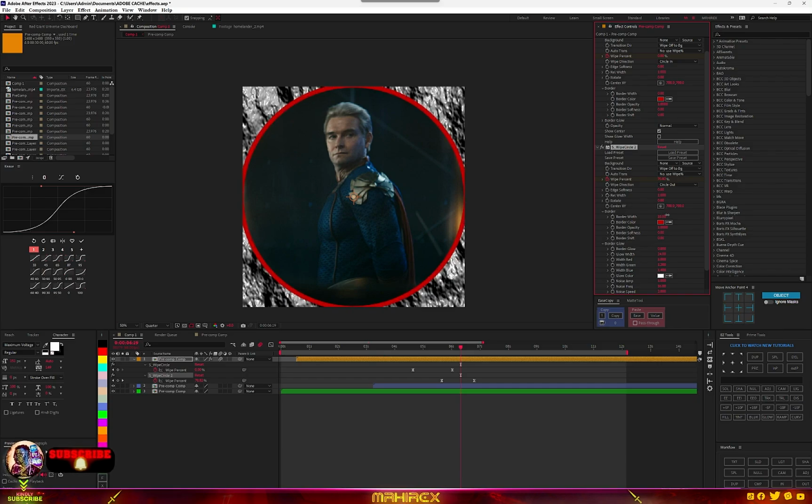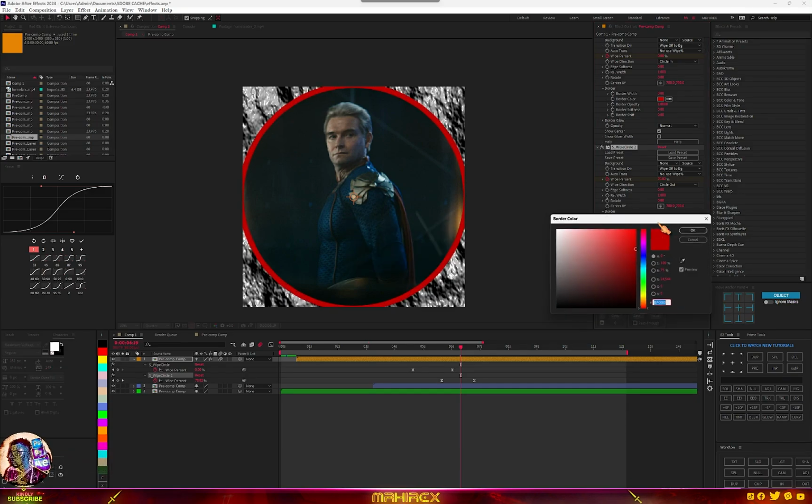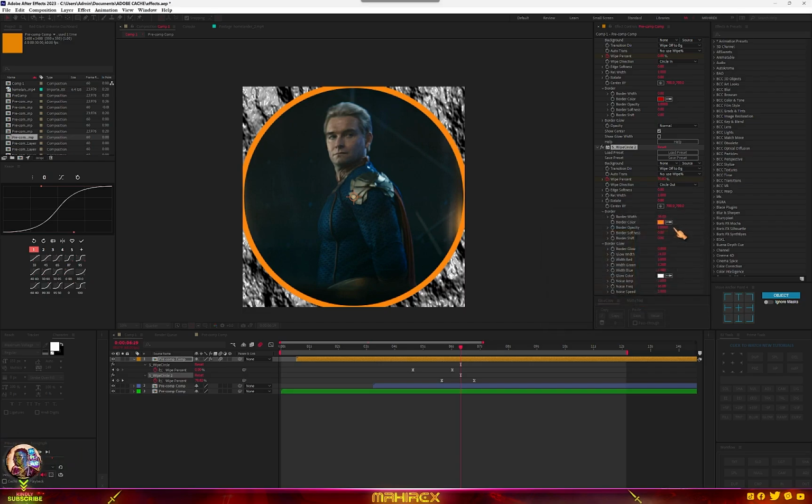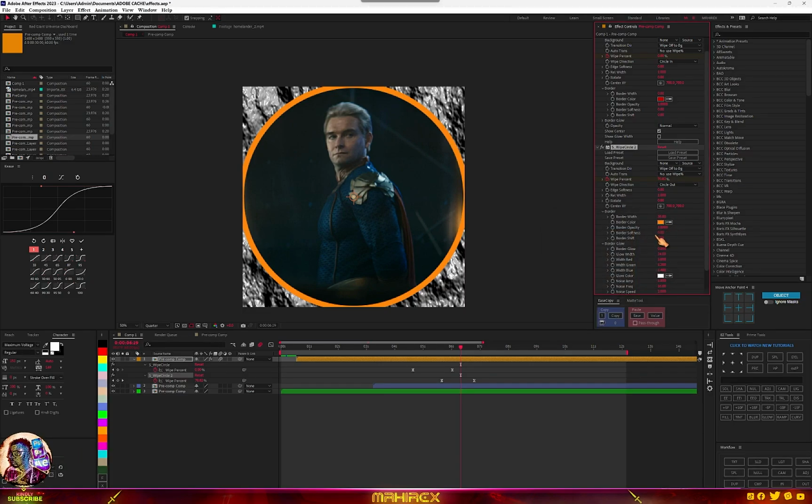So now let's add some color here. So I'll go for something yellowish like this. And I can add some small softness to this.